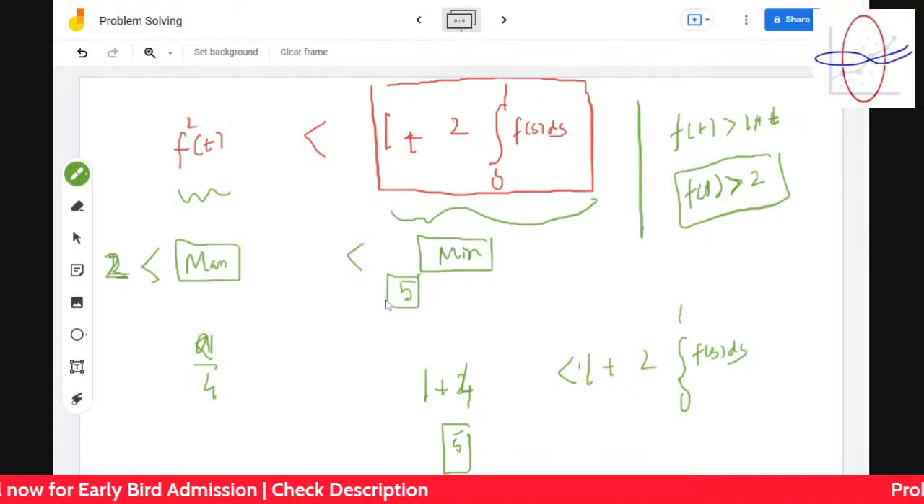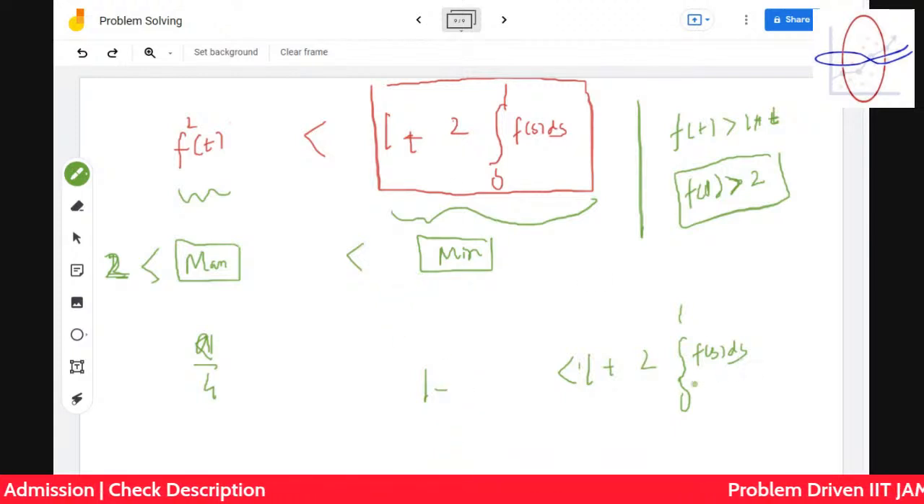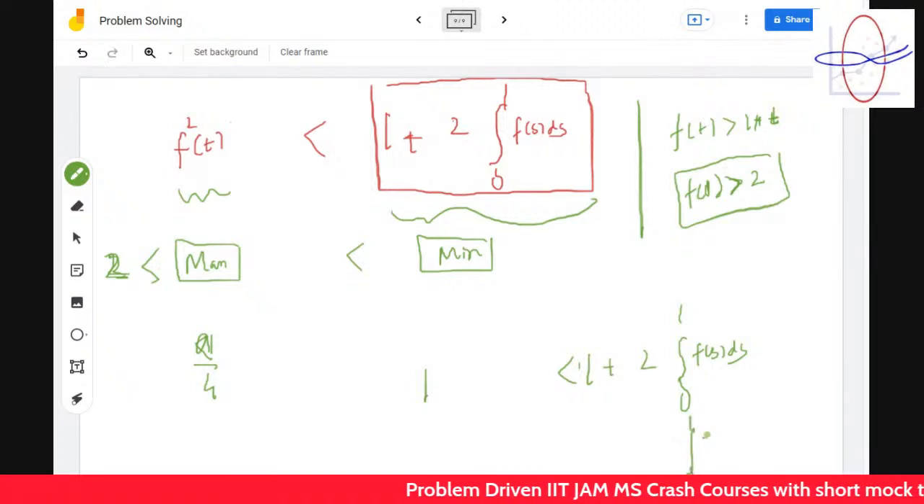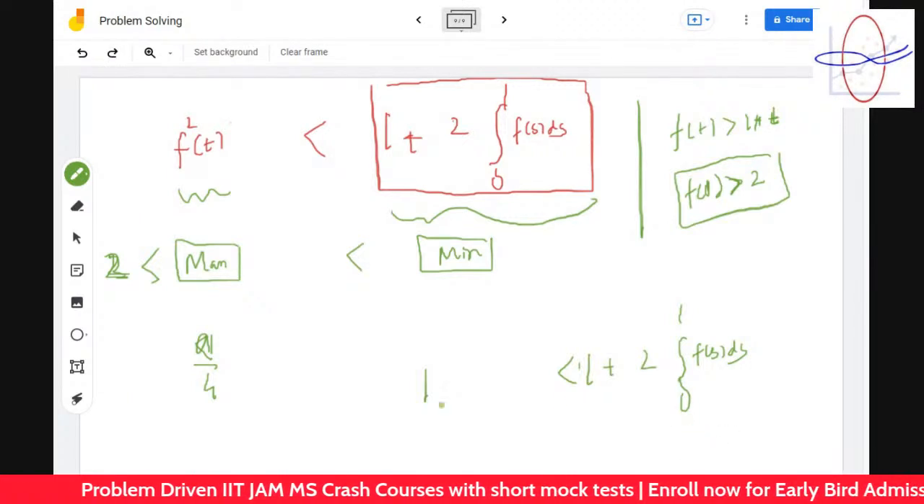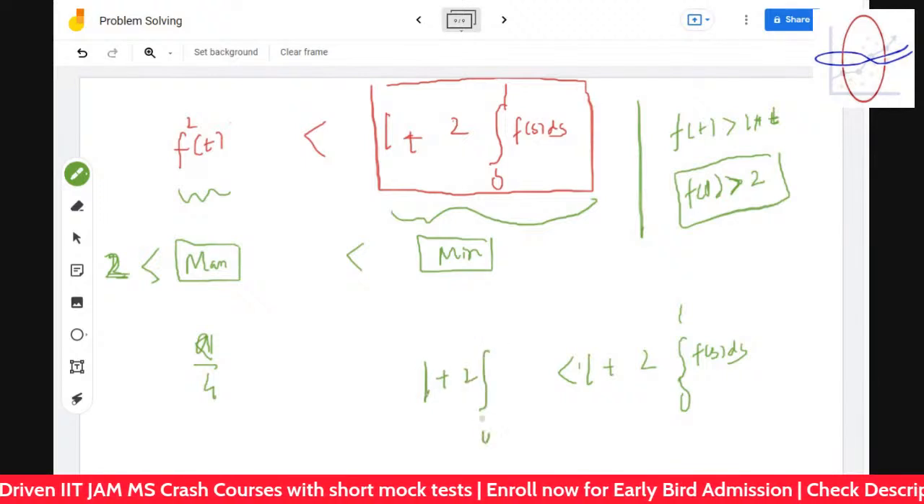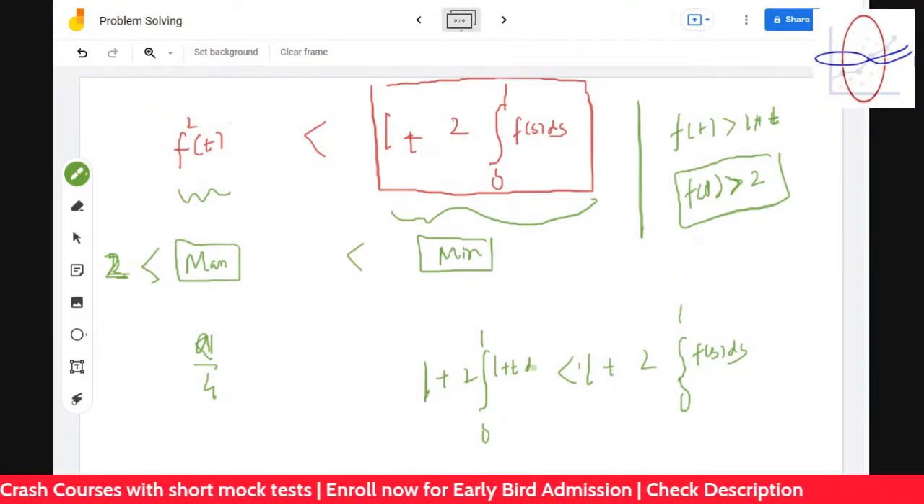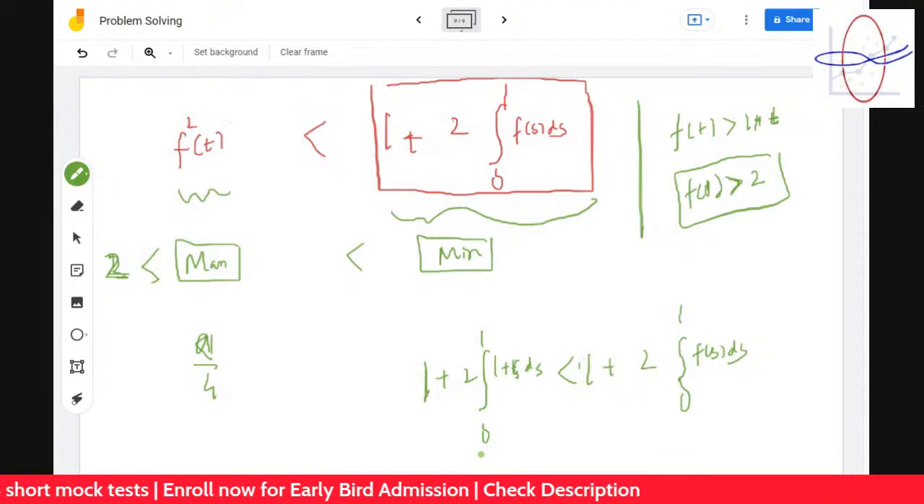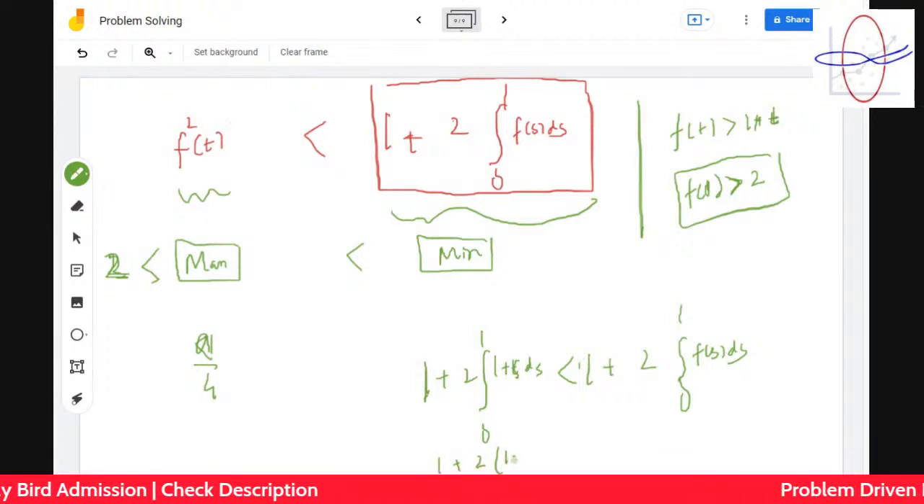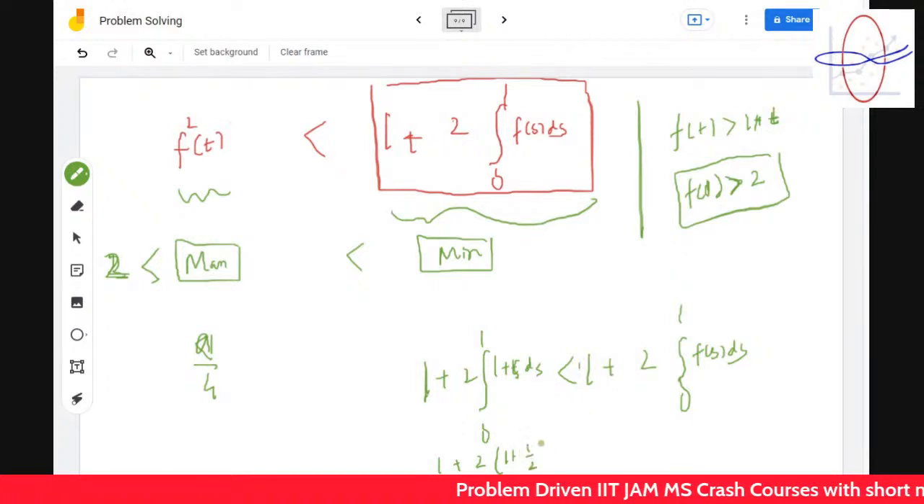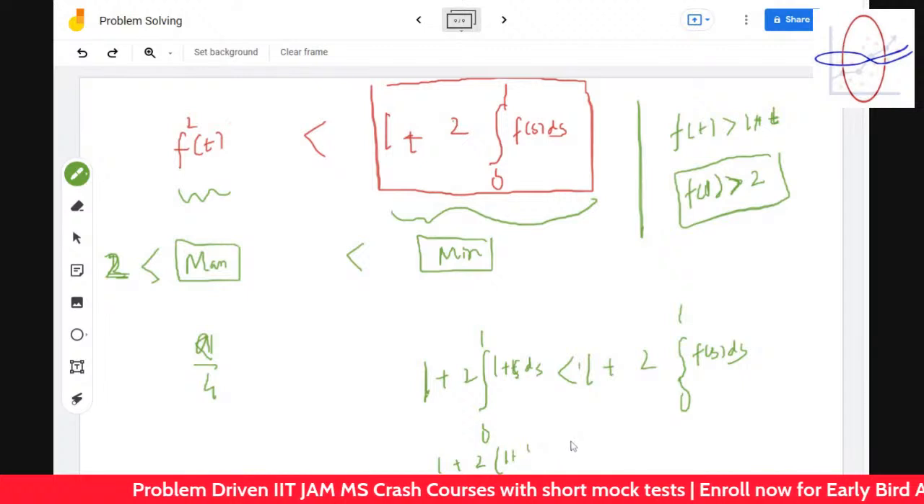Okay, I think I did some mistakes. Yes, I did some mistakes. So this turns out to be, sorry. So it's integration 0 to 1, 1 plus t. 1 plus SDS. So this turns out to be 1 plus twice 1 plus a square by 2. That is 1 by 2. Okay. So it turns out to be 4.